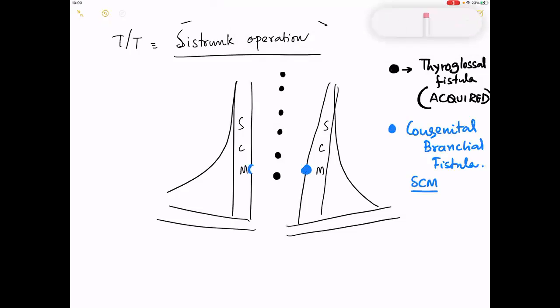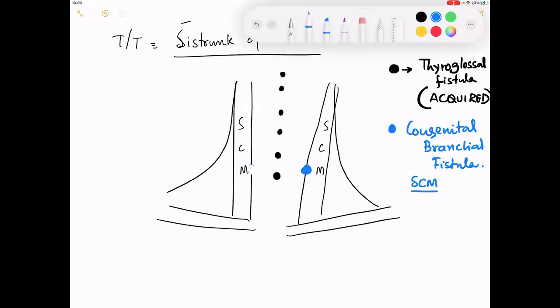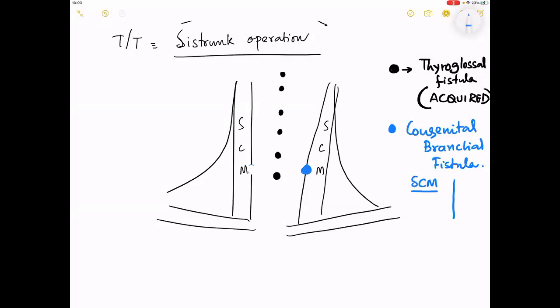Anterior. Okay. So remember, it is located at the junction of upper 2/3 and lower 1/3 at the anterior border of sternomastoid. I hope you will remember this. Where is a congenital branchial fistula located? Anterior border of sternomastoid at the junction of upper 2/3 and lower 1/3.